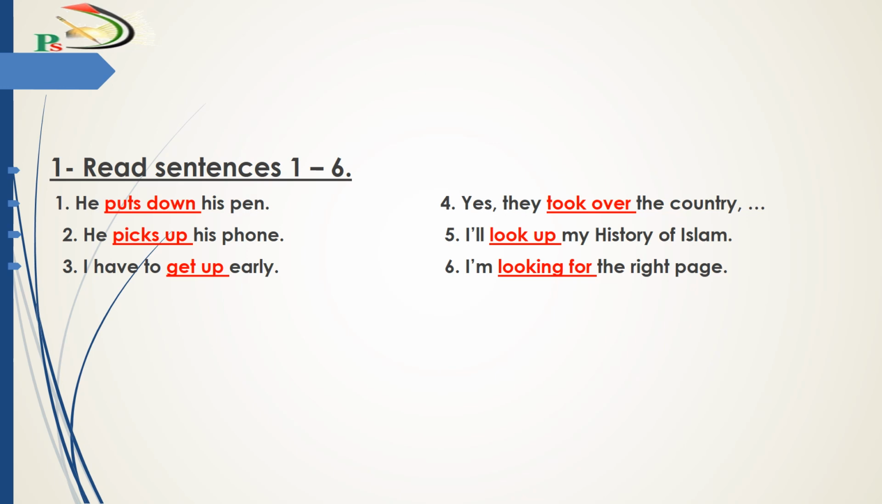So we can divide the phrasal verbs into two parts. The first one, some phrasal verbs give you the same meaning of the two words together. For example, pick up, put down, look for. And the second part, some phrasal verbs give you a different meaning from the meaning of the two words together. For example, take over, get up, look up.